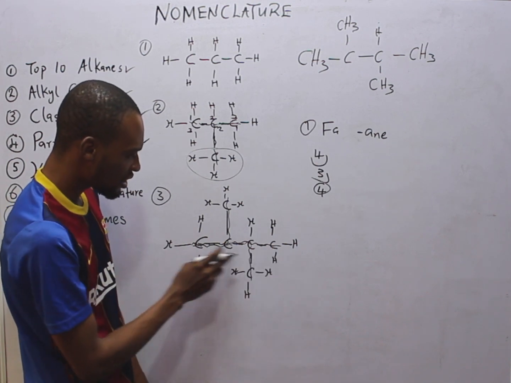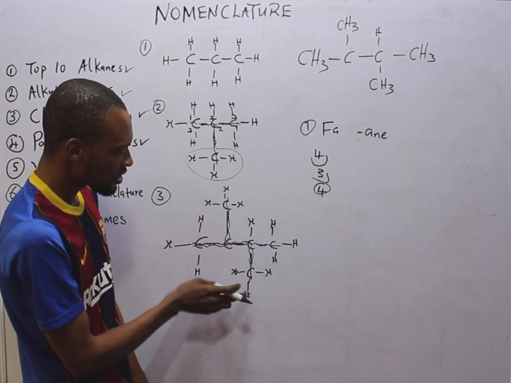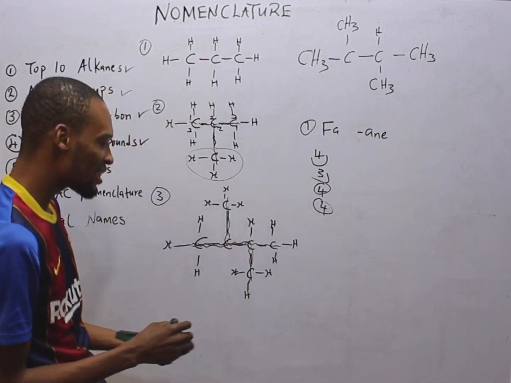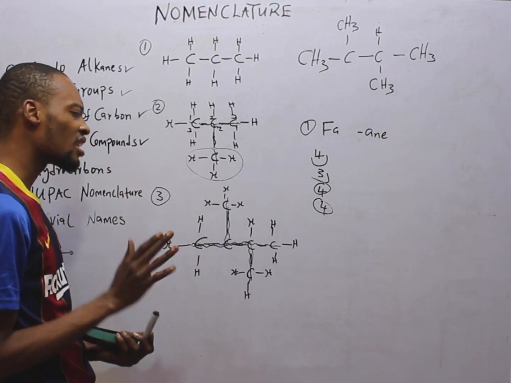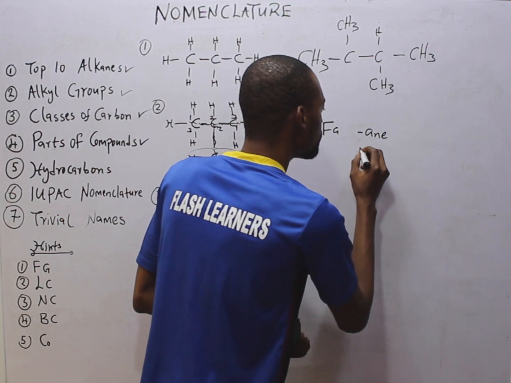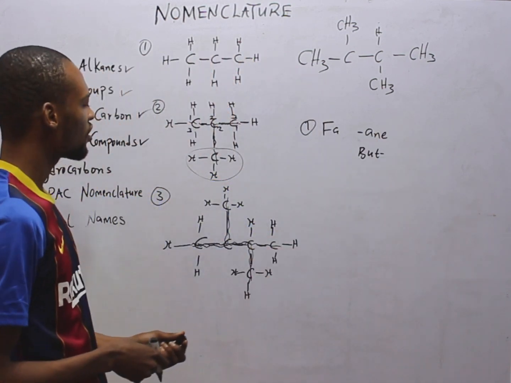So if you come this way, what is the longest? 1, 2, 3, 4. 4. So anyhow you look at it, the longest continuous chain is 4. So, which means we are talking about both as prefix to the end.